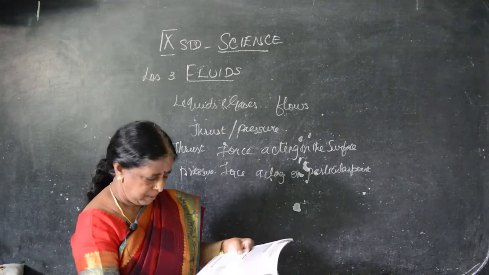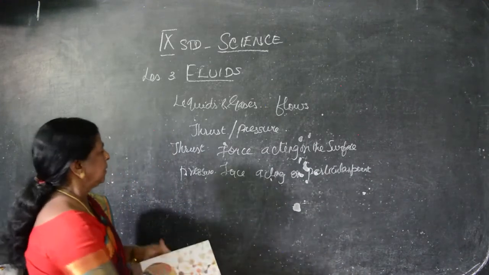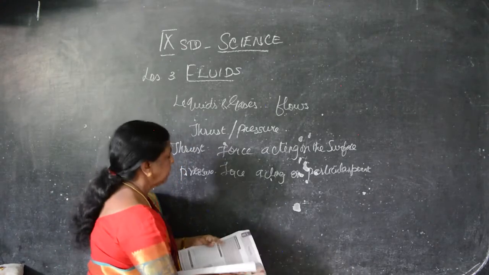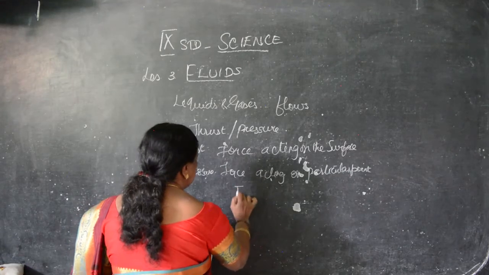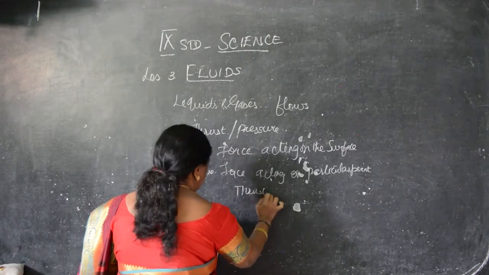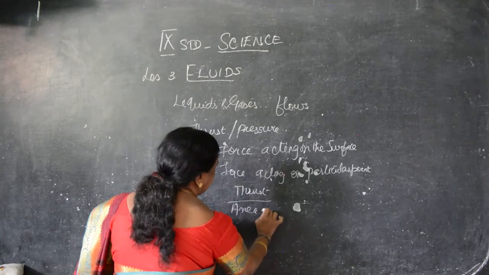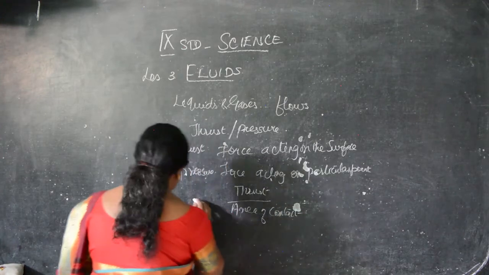Now we have to see how pressure can be written. We can write pressure in short form as thrust divided by area of contact. Area of contact means the particular point where it is in contact. This is known as pressure.